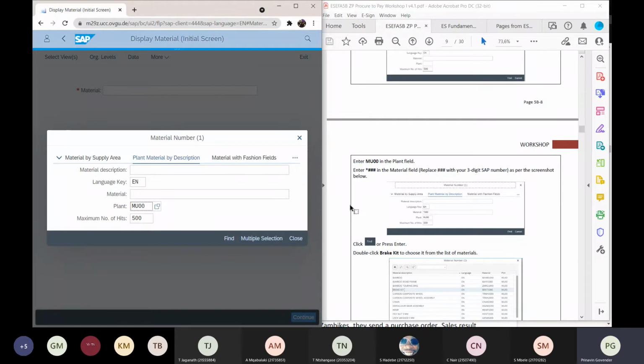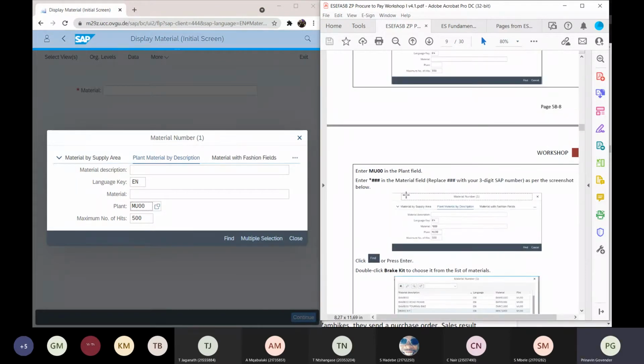Let's make it a little bit larger so we can see it. I'm going to enter my SAP digit number, Mr. Naya. You're going to enter 009. Right, so my material is set, and then click on find.